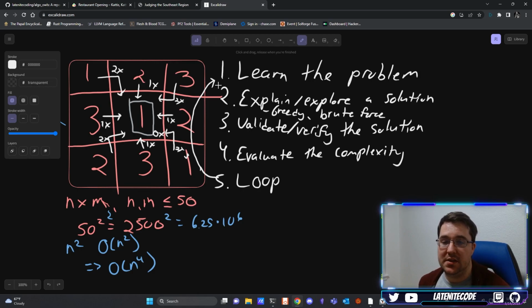For example, this problem is using a matrix, which is n squared. So fundamentally, it's probably going to be n squared. And I'm saying probably right now because, of course, it still relies on the problem itself. But what we've understood from this problem, the fact that it uses an n by n matrix, the fact that it's asking for things like minimum cost, well, we know that this problem's best solutions are going to fit into the bucket of n squared, right? That's what we're going to be working towards. Now, we're not there right now. We're at n to the fourth, but we know that those are going to fit into n squared.